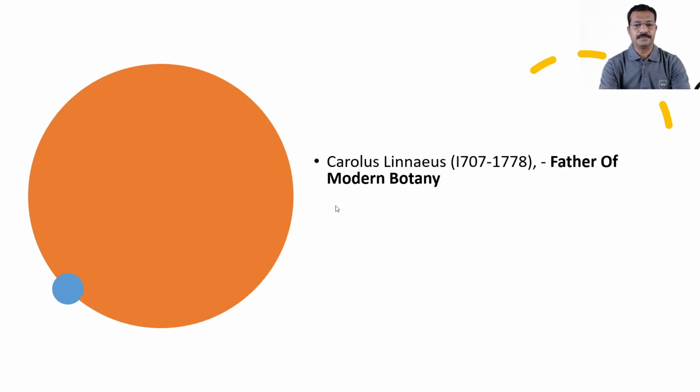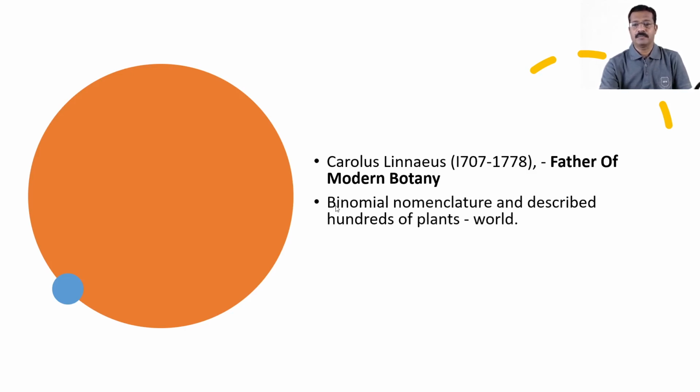Then there was Carl Linnaeus, the great Swedish botanist and said to be the father of modern botany. He followed the binomial system of nomenclature and described hundreds of plants from different parts of the world. So what is meant by binomial nomenclature? That we are going to deal with in detail in a forthcoming topic.